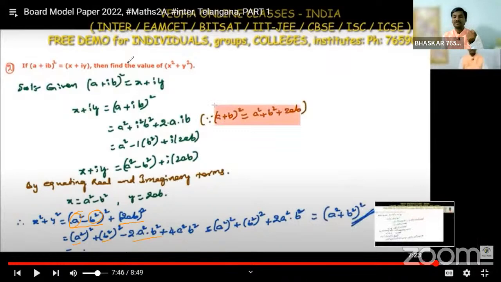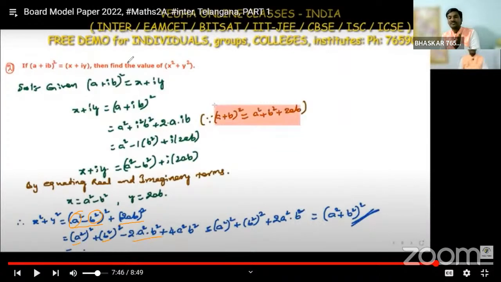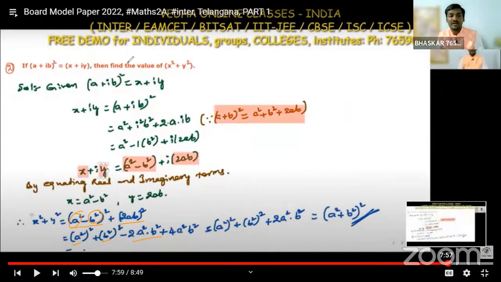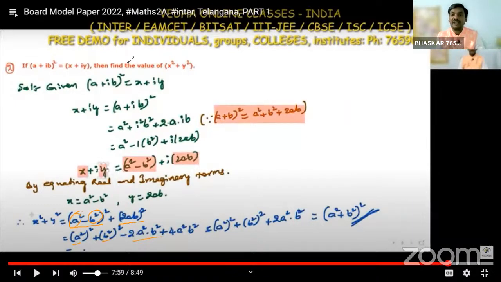Observe carefully. a square plus b square plus 2ab is like that, but in place of a we have a square and in place of b we have b square. So we get a square plus b square whole square, with plus in the middle. So this is the required solution.